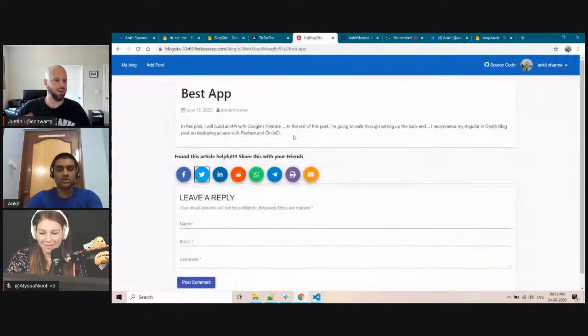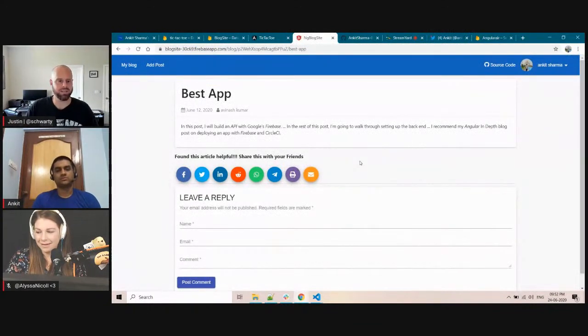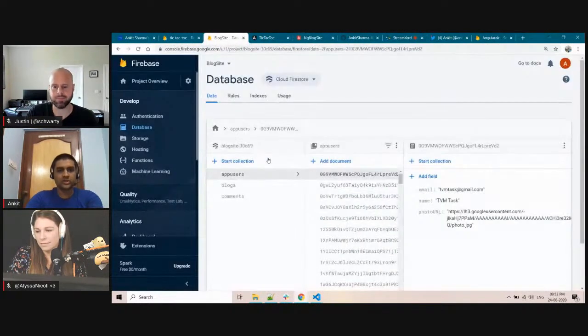So that is how all of the database, all of the authentication, user management, all that stuff is done via Firebase. Is that correct here? Yeah, so Firebase is handling the authentication part and authorization part. This sharing, this link, everything is done by my app, but I am storing everything in the database. So I will show you the database also. Let me show you the database here.